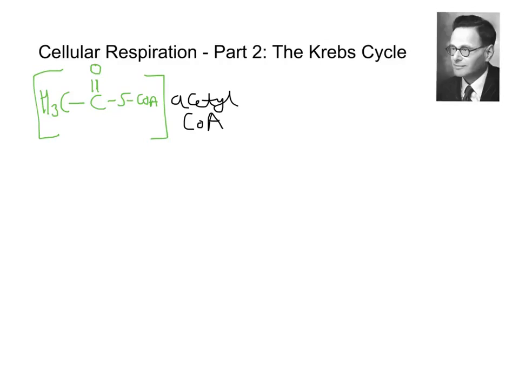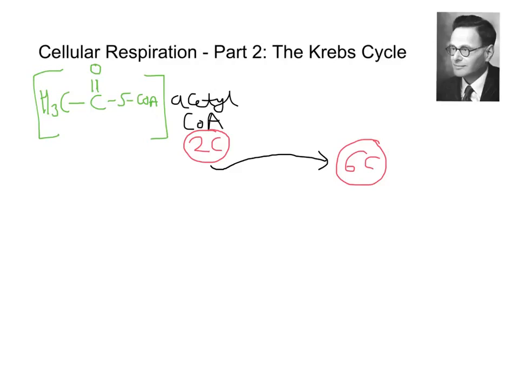Now acetyl-CoA is a 2-carbon molecule. I'm going to look very carefully at the carbons. I'm going to circle them in red. Acetyl-CoA, what we've produced from the link reaction, is our starting point, because that will feed into the production of a 6-carbon molecule.